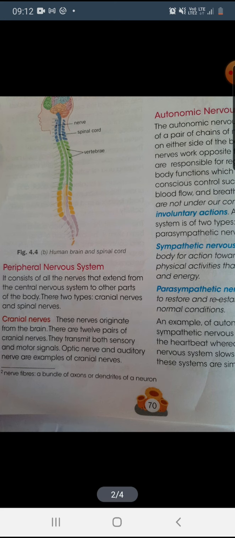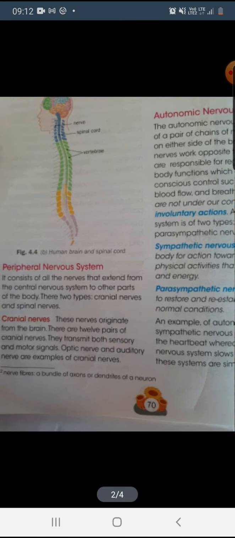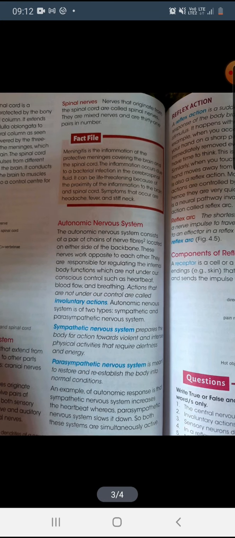Spinal nerves originate from the spinal cord, which is why they are known as spinal nerves. They are mixed nerves, and there are 31 pairs in number. So what is the number of cranial nerves? 12 pairs in number, and spinal nerves 31 pairs in number. Okay, so next one is our autonomic nervous system.